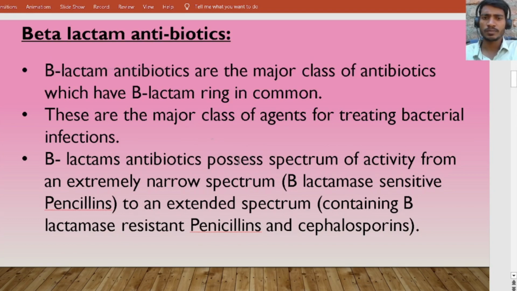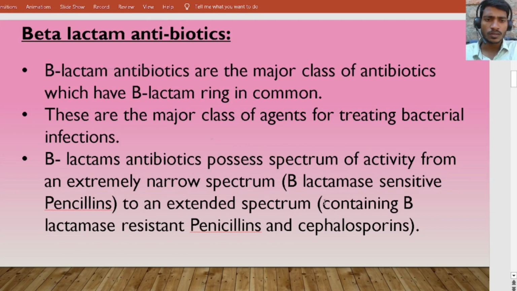Beta lactam antibiotics have a spectrum of activity from extremely narrow spectrum to extended spectrum. Those antibiotics which are sensitive to the beta lactamase enzyme come under narrow spectrum. Narrow spectrum means these antibiotics act on a small number of types of bacteria.